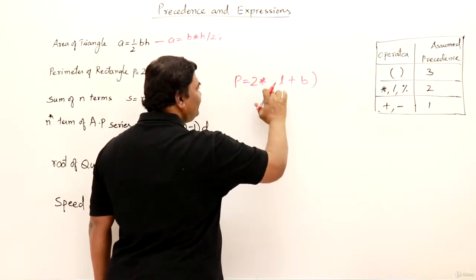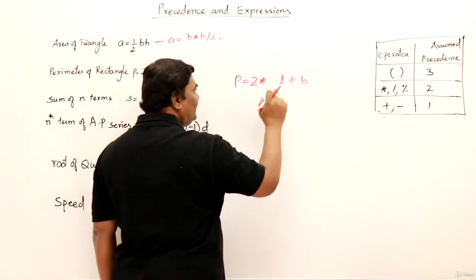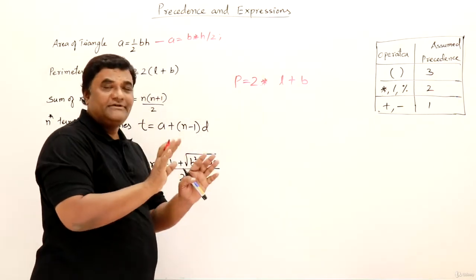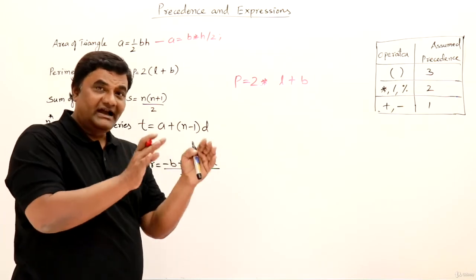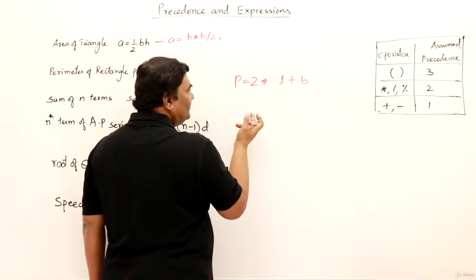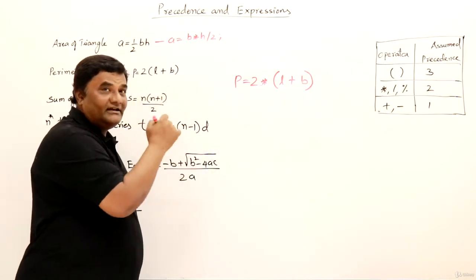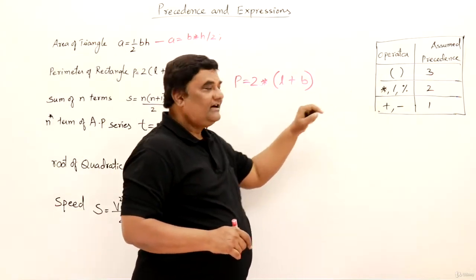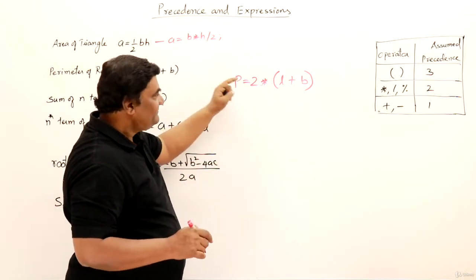If I don't give brackets, then what happens? In mathematics also we write brackets, right? So here if I don't give them, what will happen? It will multiply 2 into length. Only length will be multiplied by 2 and then B is added. Actually the formula is length and B should be added, then multiplied by 2, or else you multiply both of them with 2. So this is better. I should write this in the bracket, right? If you write in the bracket, then they are added first, because bracket has higher precedence. So this addition will be done first. Whatever is in the bracket is done first, then it is multiplied by 2.